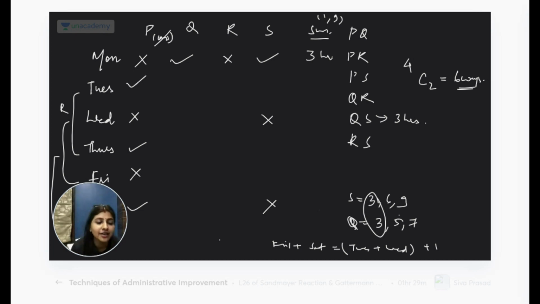Fine. And if Radhika has to be on 3 consecutive days, Radhika cannot be here, here, here. Why? Otherwise, Radhika will be twice with Pawan. So to avoid that, where will Radhika be? Radhika will be here, here, and here, such that only for one day Radhika is with Pawan.